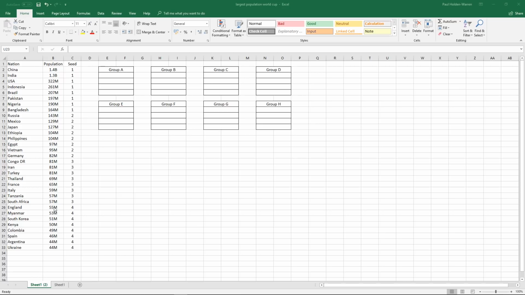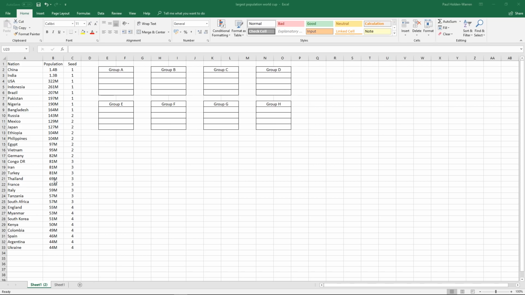And I've seeded them by population, which I know if it was real life, you'd have Germany and Brazil and England all the way at the top there, and Spain and Argentina, etc. However, this is just a little bit of fun. I've decided basically the seeding is done by population. So the top 8 nations in the world are the biggest populated nations in the world. So we've got China, India, USA, Indonesia, Brazil, Pakistan, Nigeria and Bangladesh as number 1 seeds.